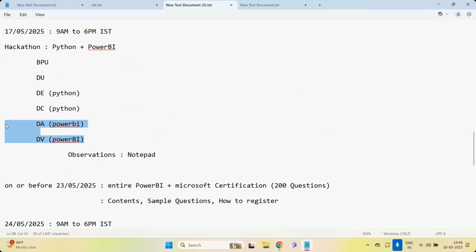And tomorrow, the data set I'm going to share will consist of approximately 40,000 records. It is a good size of data set, which again gives you real-time experience. And this is a combination of both Python and Power BI. So a combination also we will have. In the interview, they'll ask, have you worked on any combinations, or exclusively only Power BI? Exclusively Python you have worked, exclusively Power BI you are going to work, and a combination of both of them also you are going to work.